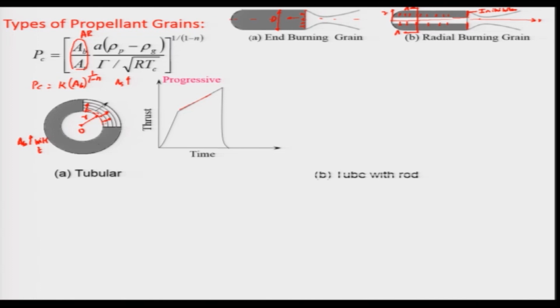Let us look at another case, which is the tube with a rod. This is the same as the tubular, but we are inserting a rod inside. This is your rod, this is your tube, and this is your rod, and these are propellant rod.